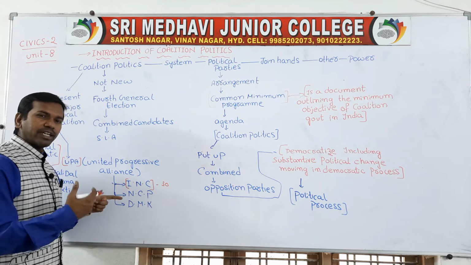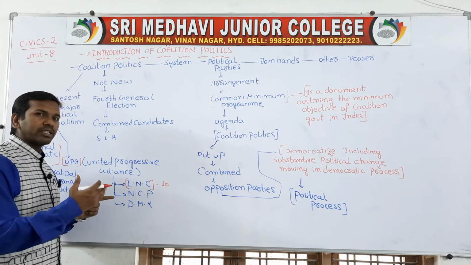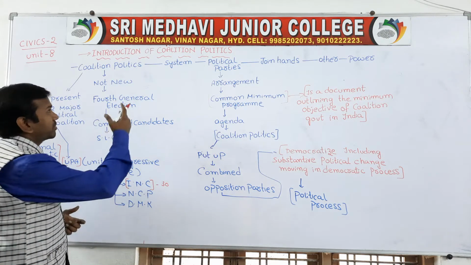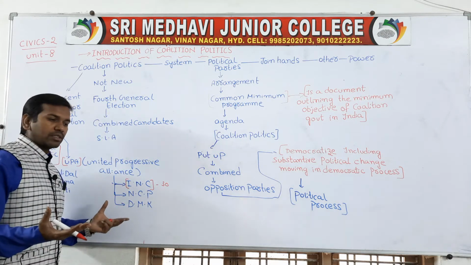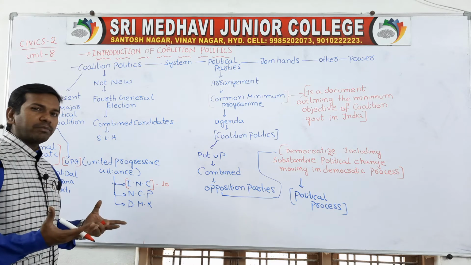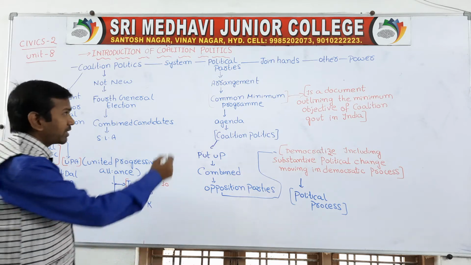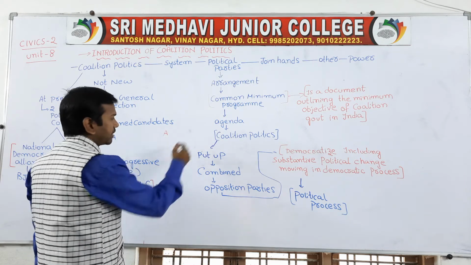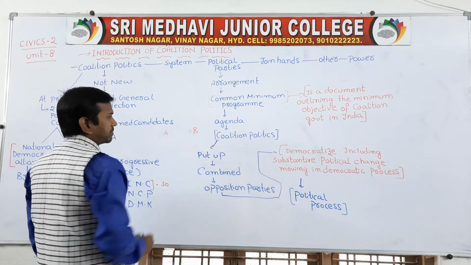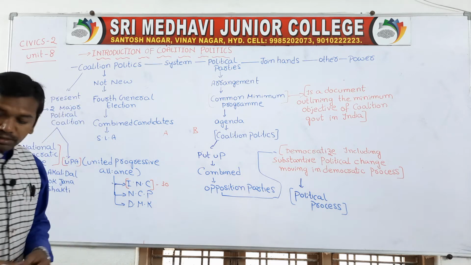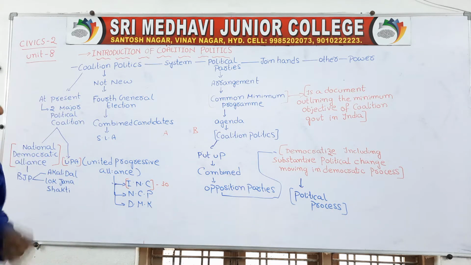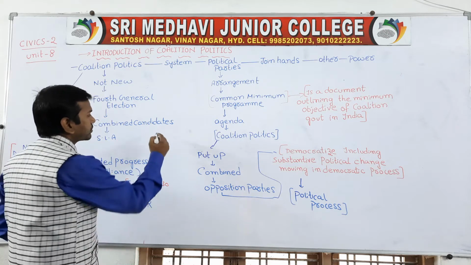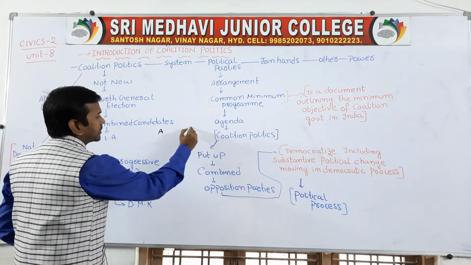But slowly, from 1967 onwards, coalitions came into trend in politics. Coalition means that whenever two parties combine, they form one party, that is a coalition. Now what are the reasons for the formation of coalitions? For example, imagine this is party A and this is party B.